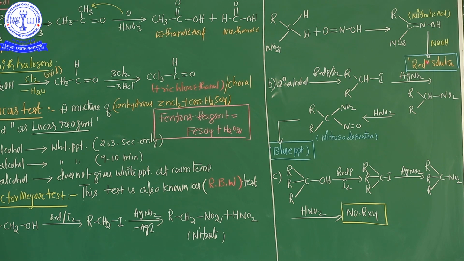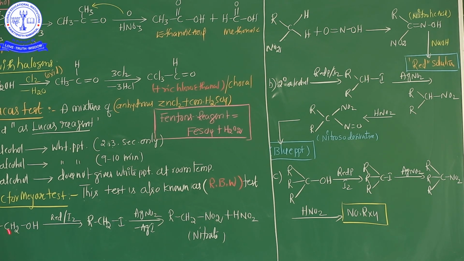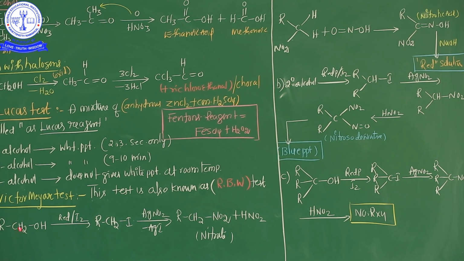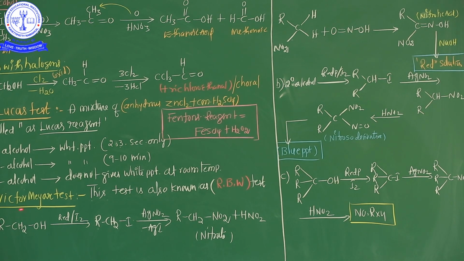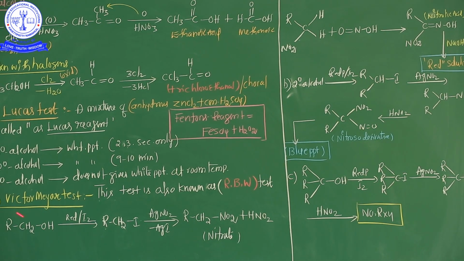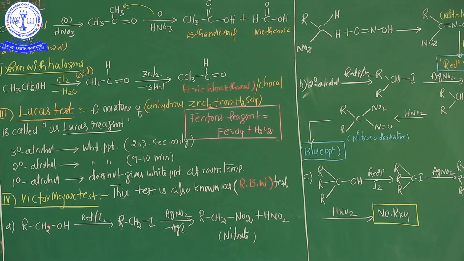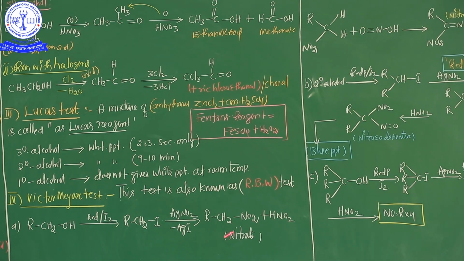If a red color solution forms after combining these chemicals, that is the confirmation test for the 1 degree alcohol. It's clear? According to the Victor-Meyer test, 1 degree alcohol confirms with the red color solution. This is the most important. If blood red coloration appears, the given alcohol is the primary alcohol.